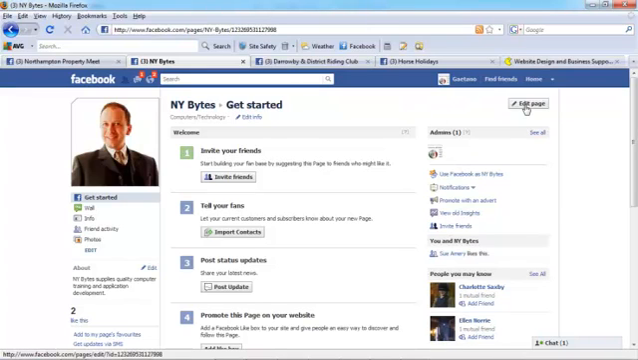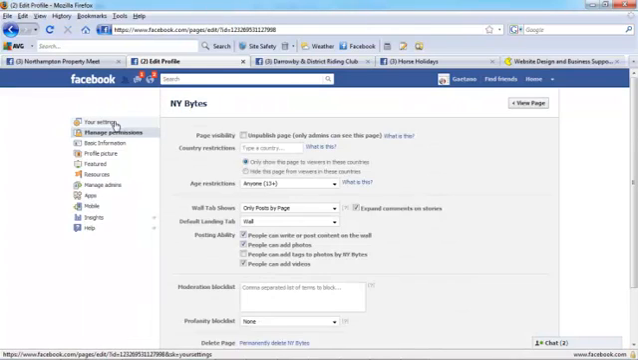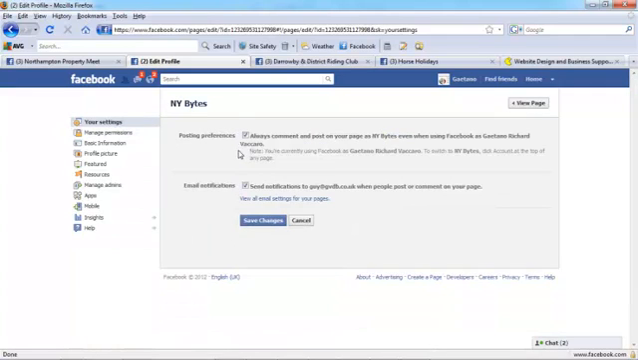That's done under Edit Page up here on the top right, and under Your Settings just check that Always Comment and Post on your page as NY Bytes. So I'm going to post on this business page as the business name rather than myself. And if you want notifications for every post or comment, leave this tick in.